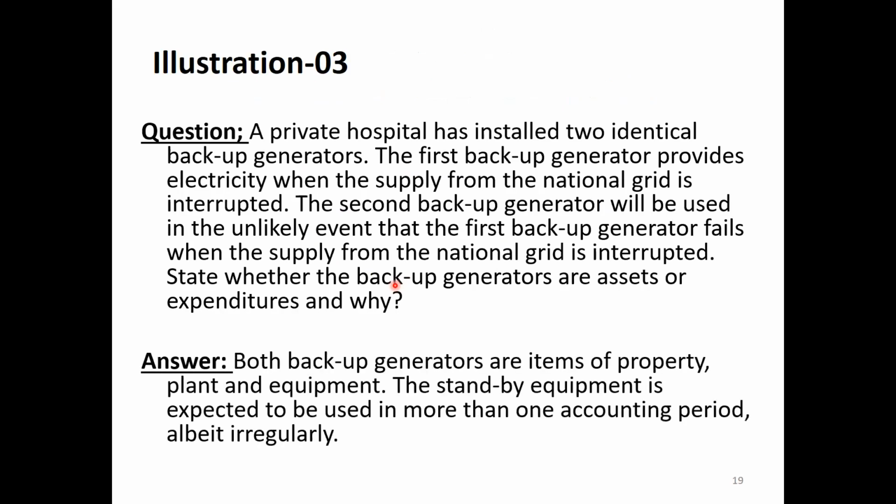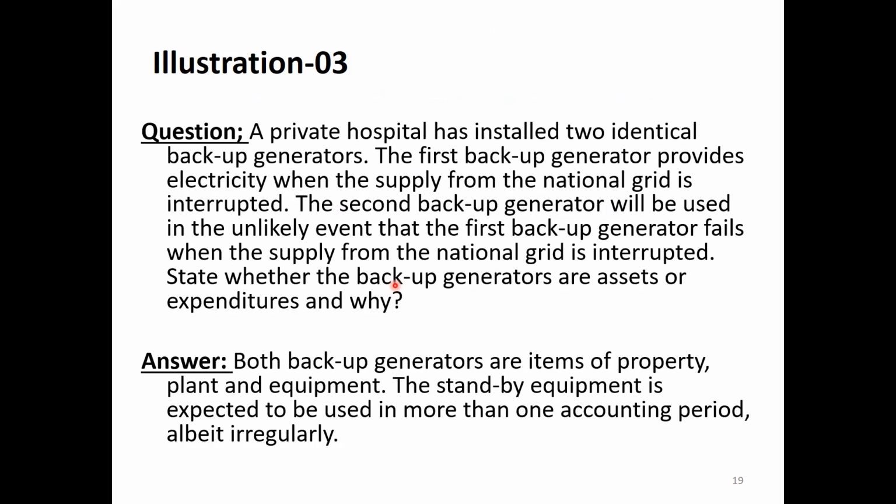A private hospital has installed two identical backup generators. The first backup generator provides electricity when the supply from the national grid is interrupted.